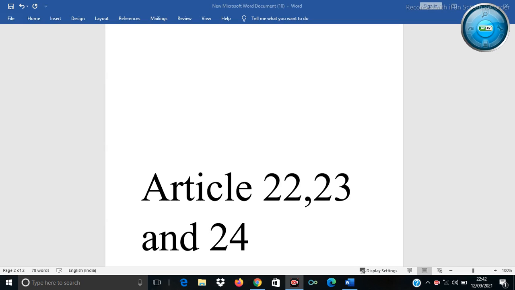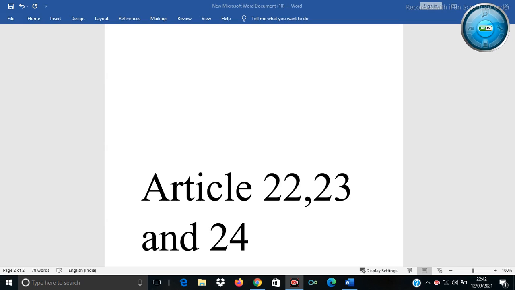Hence the detention order was held illegal and invalid, and it was held that there was no sufficient compliance of Article 22 Clause 5.